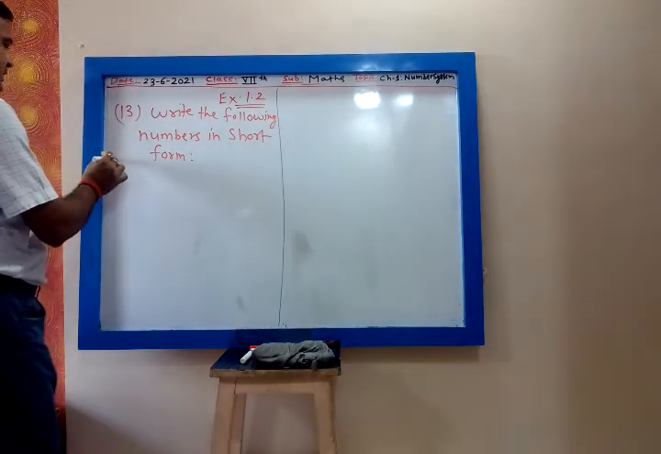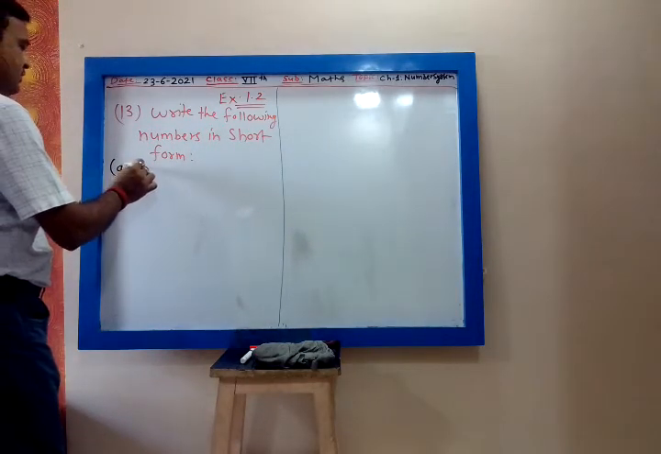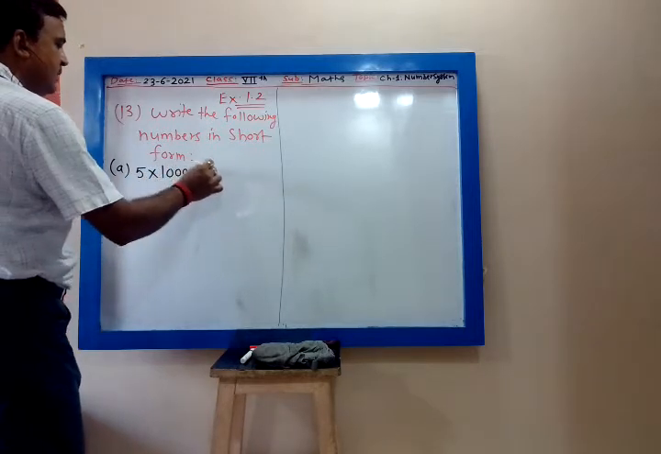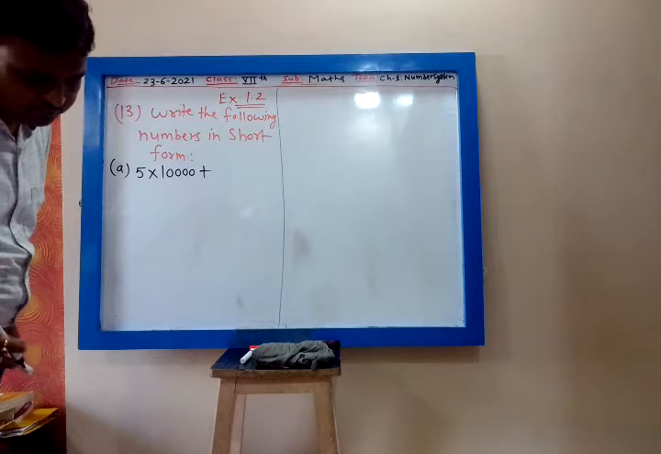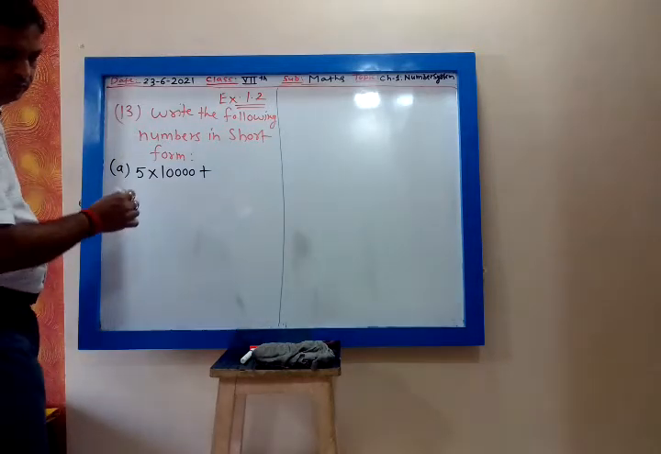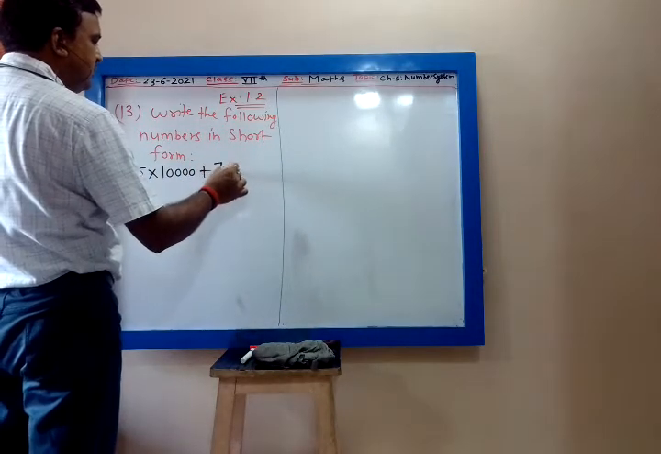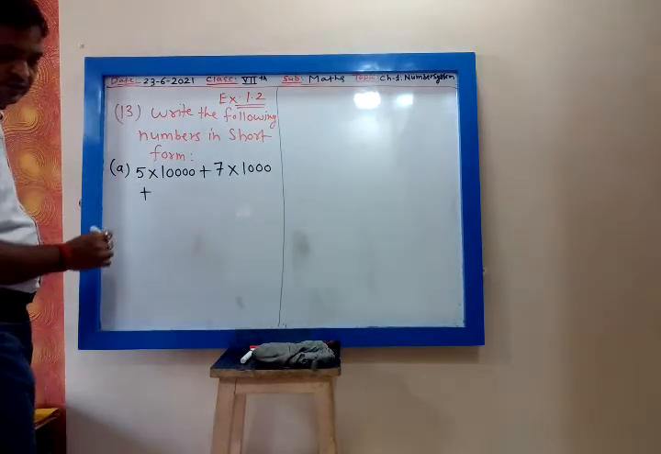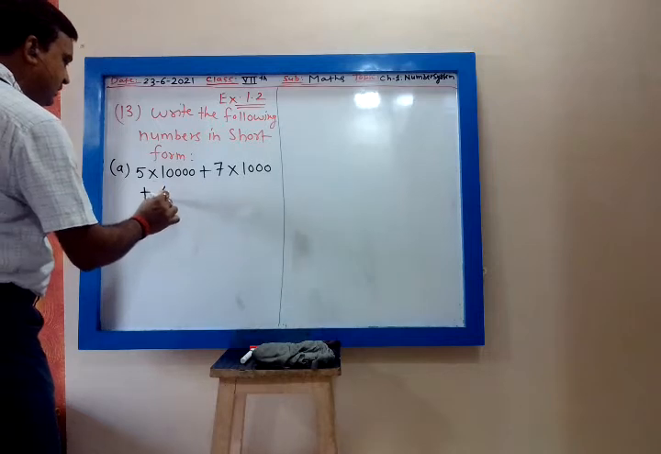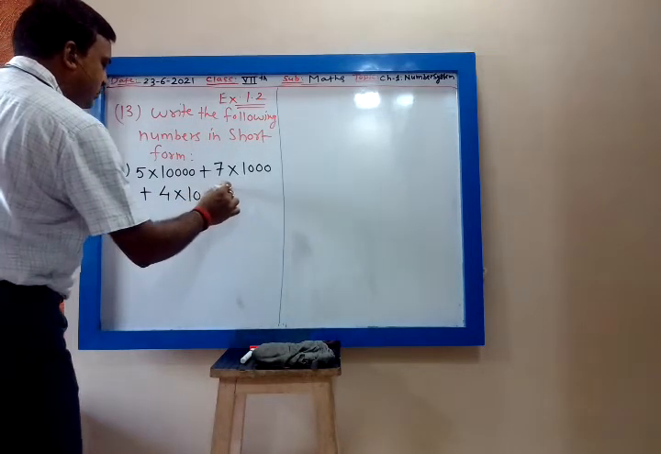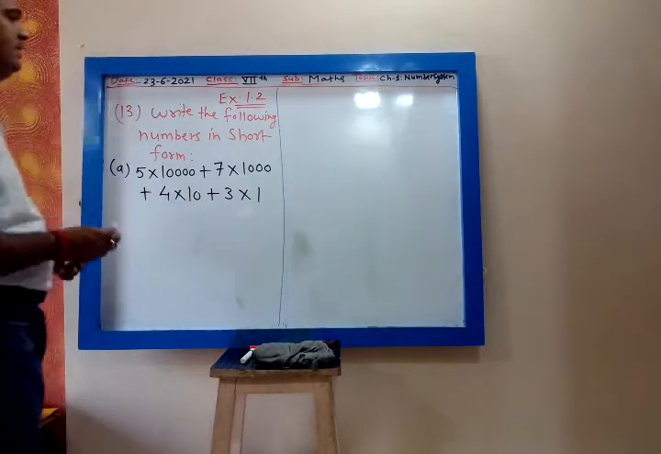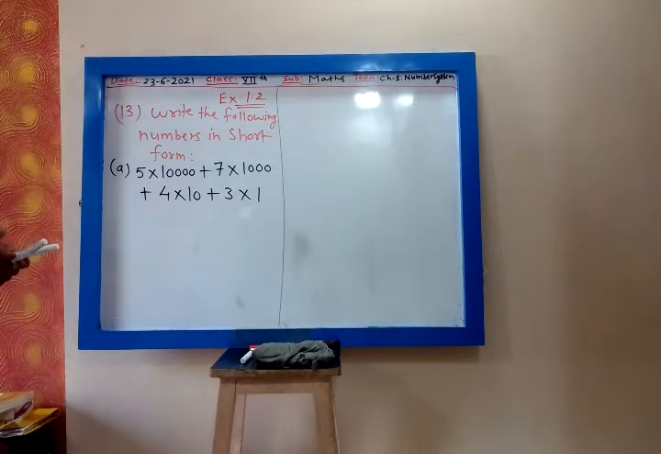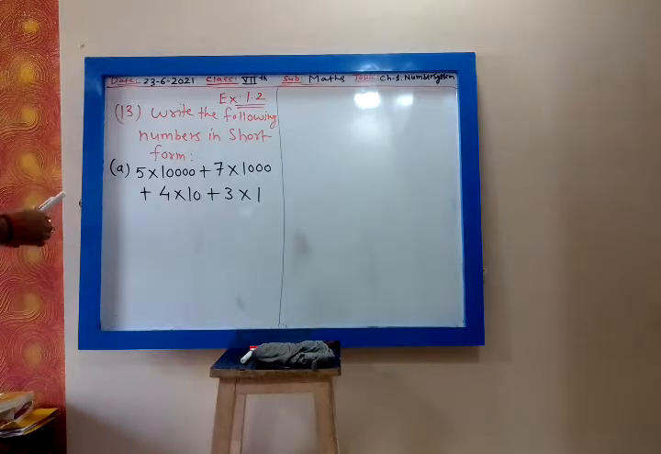So first question is 5 into 10,000. How many zeros are there? 4 zeros. Plus 7 into 1000, 3 zeros. Plus 4 into 10. Plus 3 into 1. You want to write down this number in the short form. This is given in the expanded form. So let us write. Now how you will write?